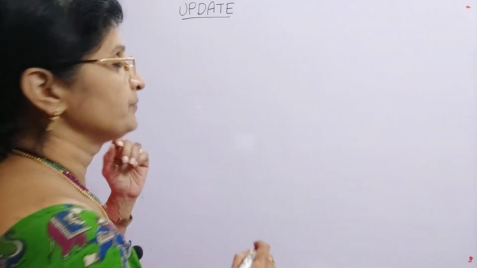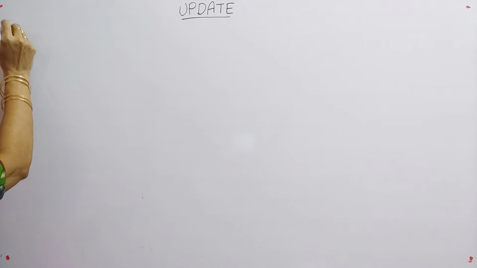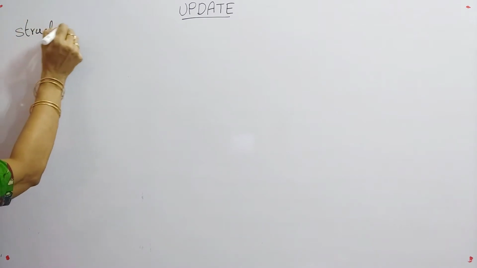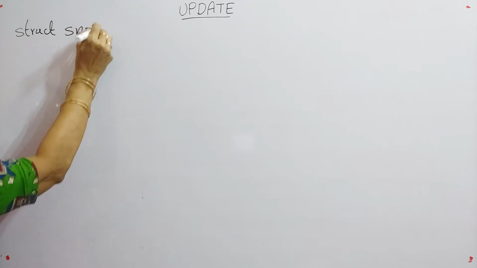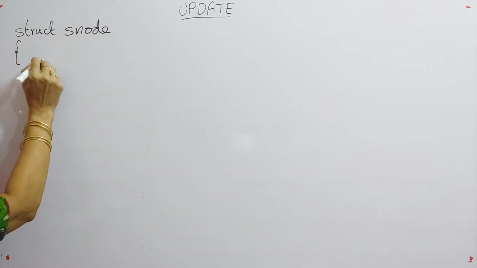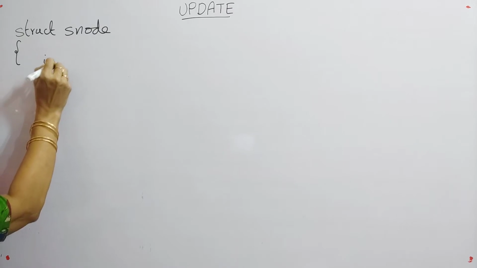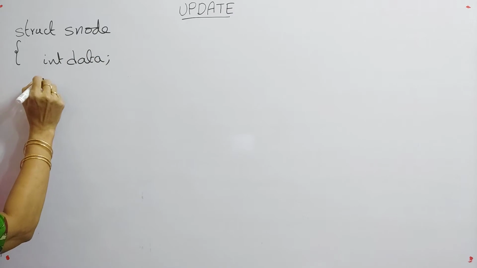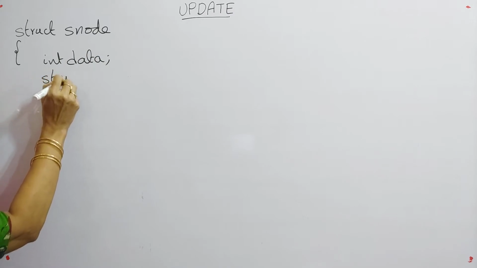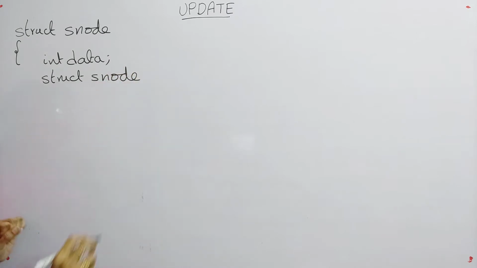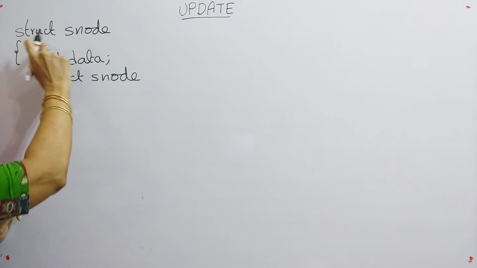So first of all, I will write the node definition. First you should define the node, that is struct node. Then you should give the two parts. The data part is an integer, and then you will have a pointer to the next node, where the pointer to the next node is also a node of the same type, that is struct node.